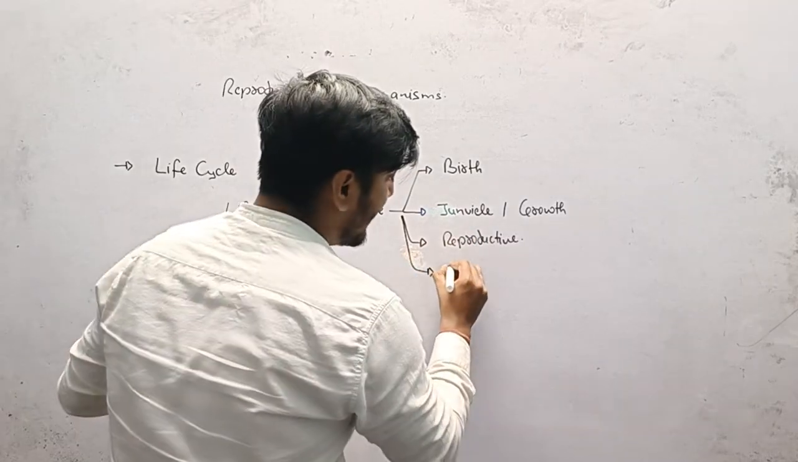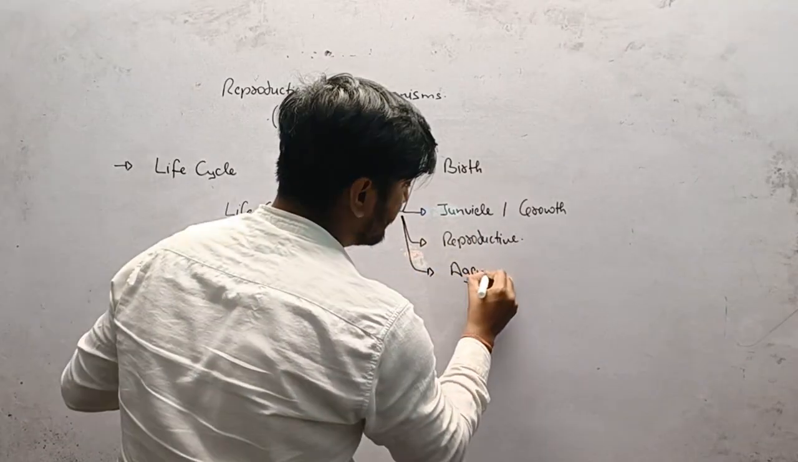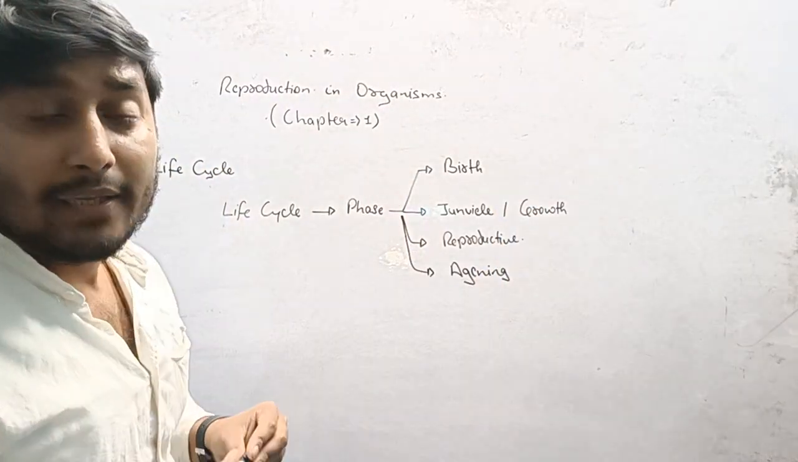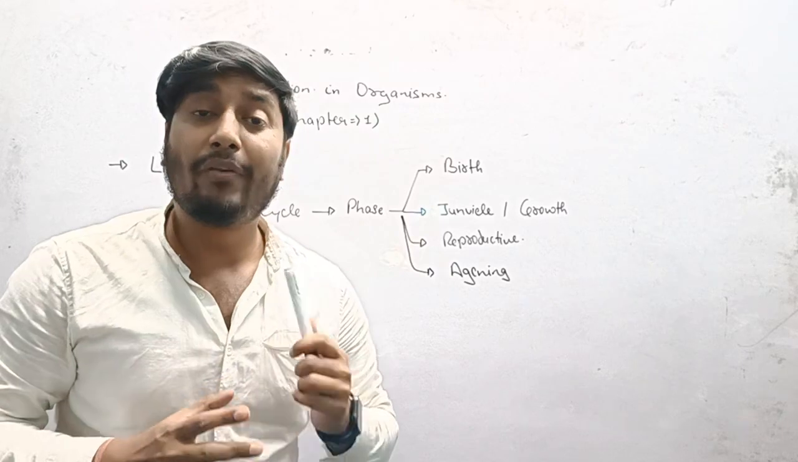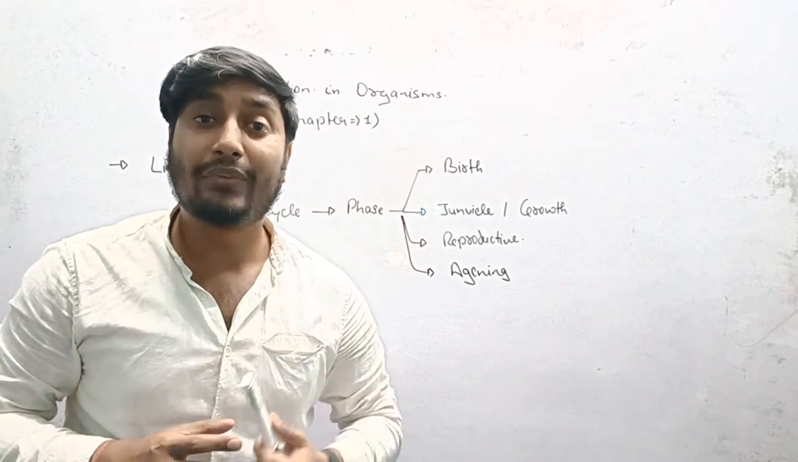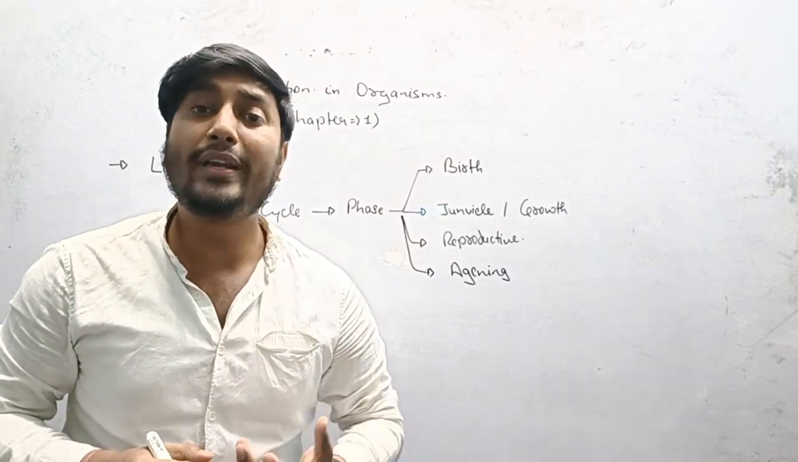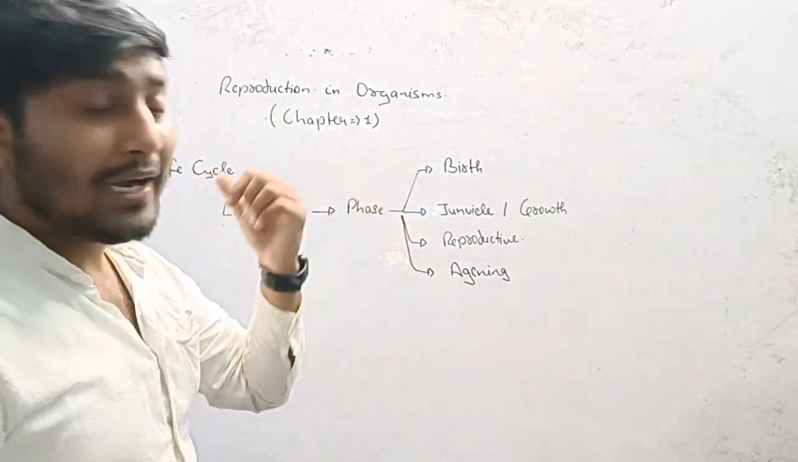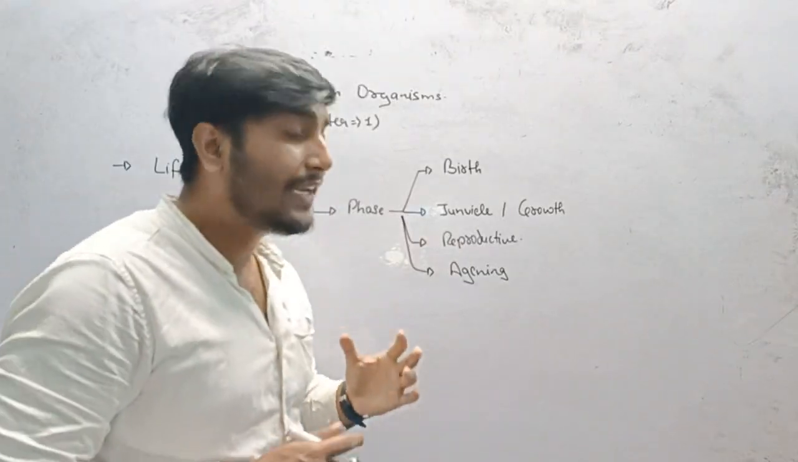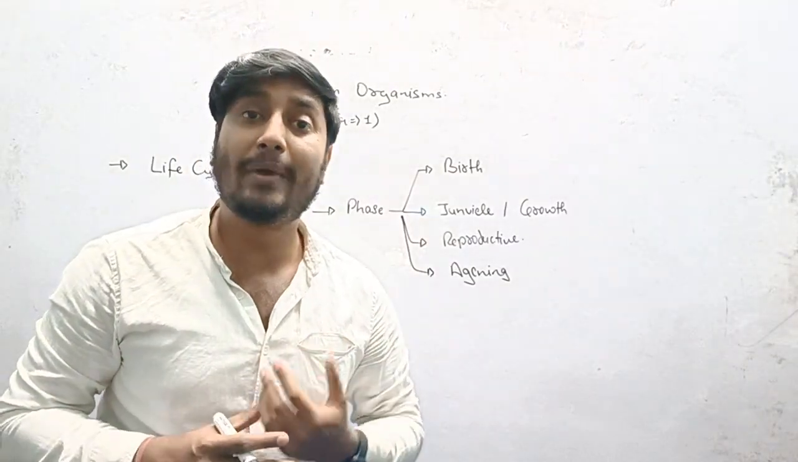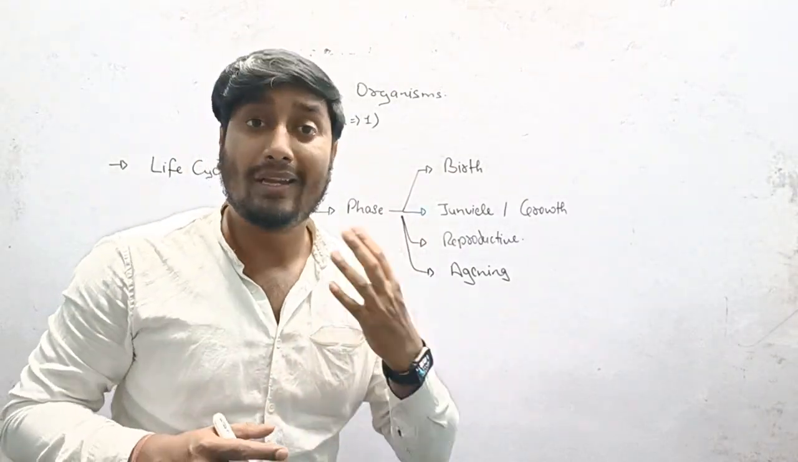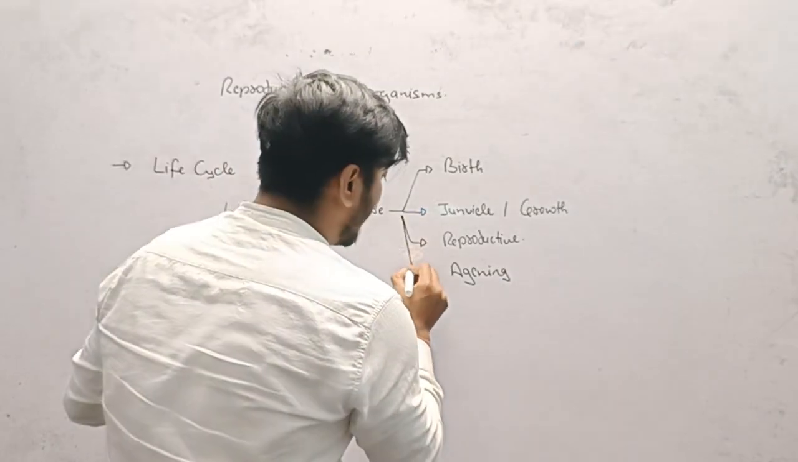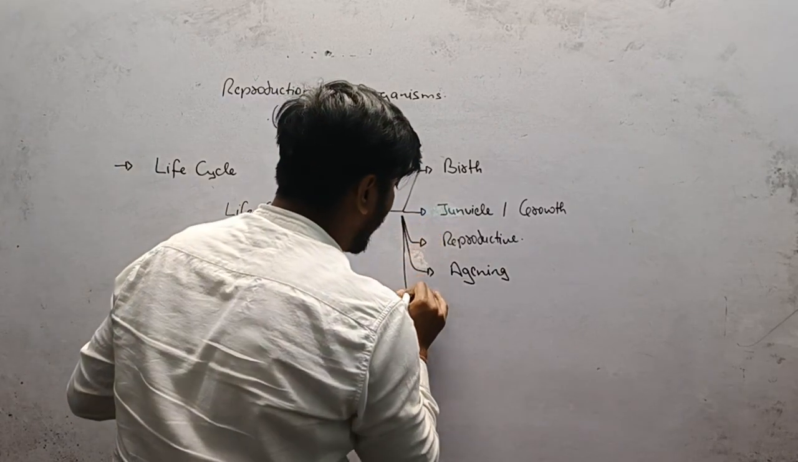Next, we are going to discuss the phase which is known as the aging phase. In the phase of aging, the metabolism as well as the capacity of doing work gets reduced, right? So aging is a phase where the metabolism as well as the working of the body gets reduced. That's known as aging. And the last phase of the life cycle is known as death.